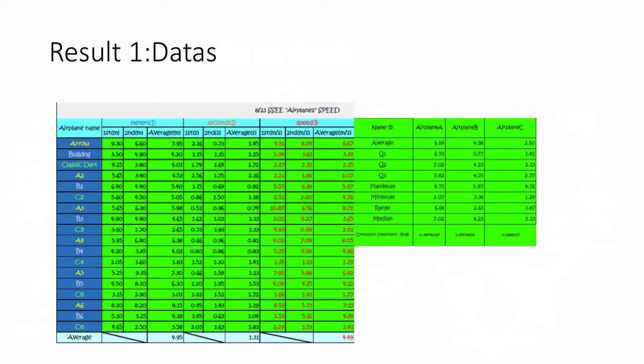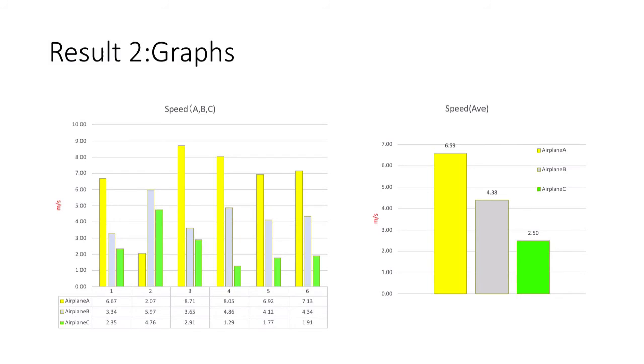And this is the result of these experiments. Although there are some errors, the flight distance was longer in the order of A, B, C, and the speed became faster. It is like this when summarized in a graph.